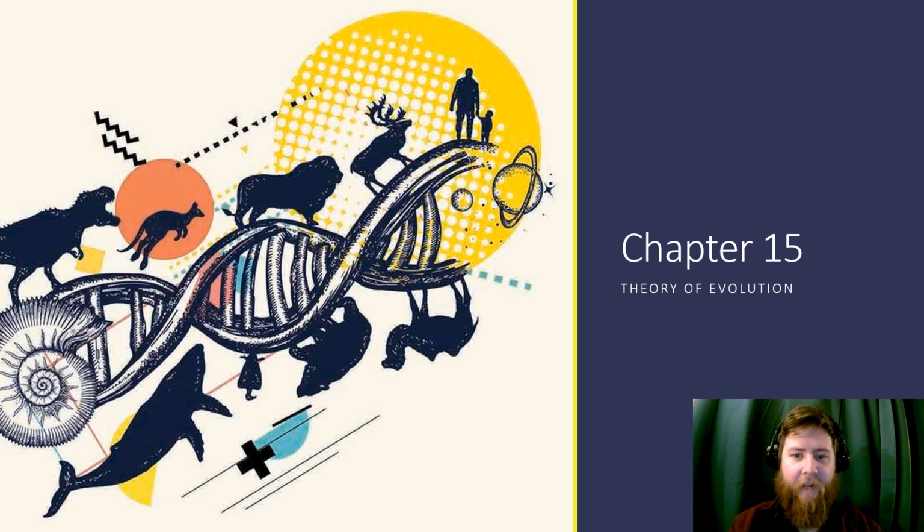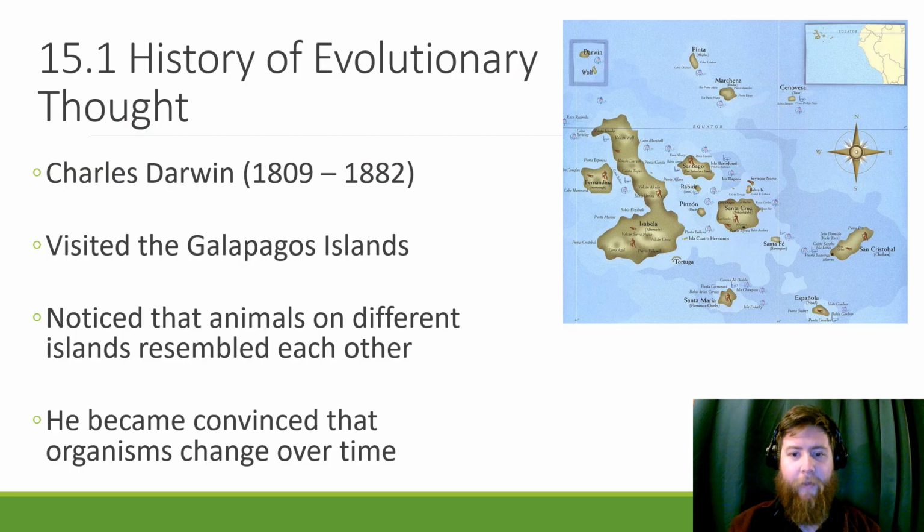So in this chapter, we're going to talk about some early thought on evolution and the background information on the evidence for it. We'll talk about natural selection and all that stuff that you hear naturally associated with that word. So we're just going to jump right on in. Start out with the history of evolutionary thought.